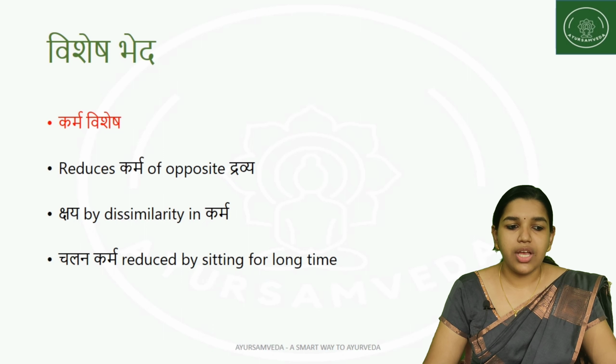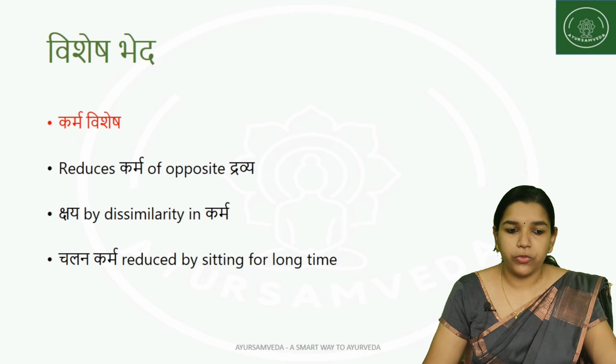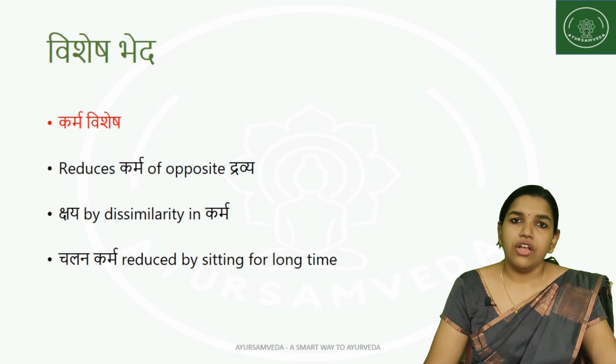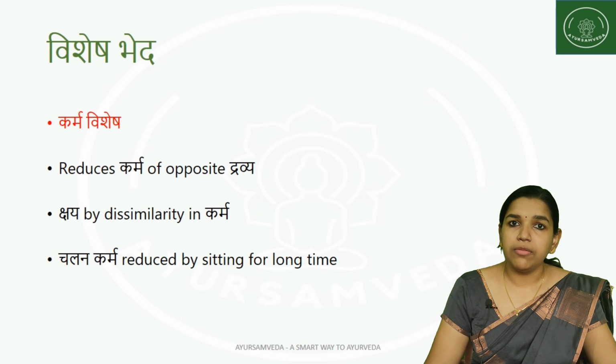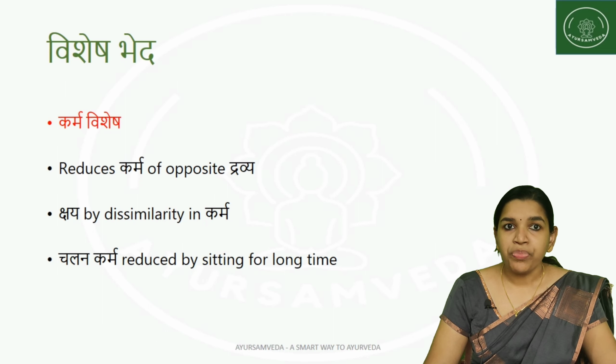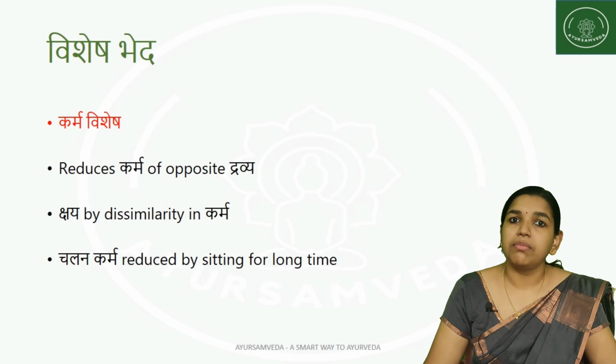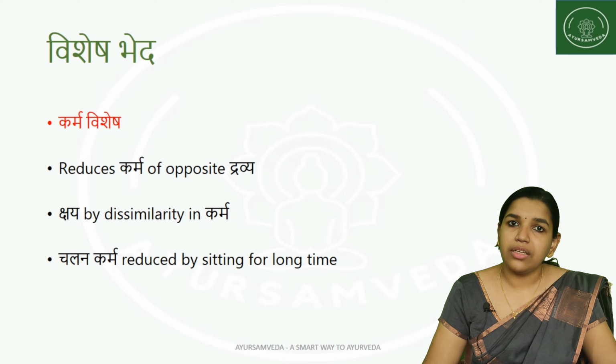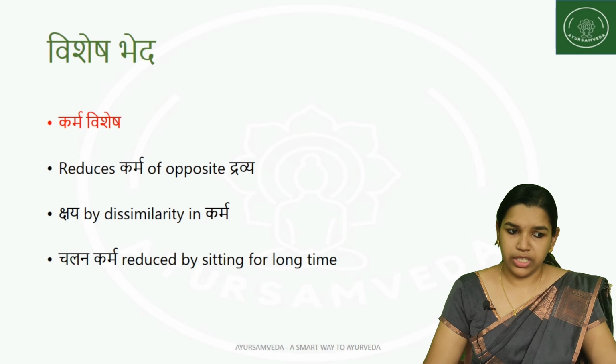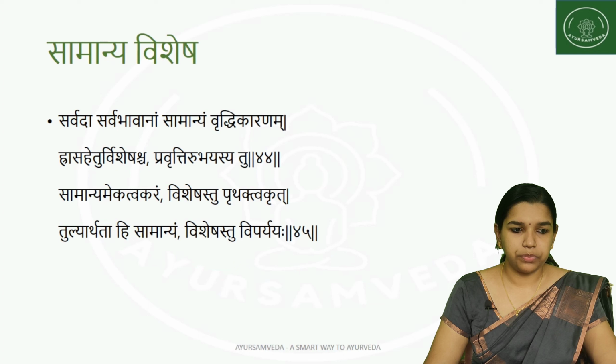Next is karma vishesha. The reduction is done by a karma which is opposite of that, or by dravyas which have a karma that helps in reducing. That is, kshaya by dissimilarity in the karma. For example, sitting for a long time, the person will increase the kapha dosha and reduce the vata dosha. So here vata dosha is being reduced because the chalanatva karma is being reduced. That is the karma which is opposite to that particular thing, and it helps in reducing something, and that is considered to be karma vishesha.